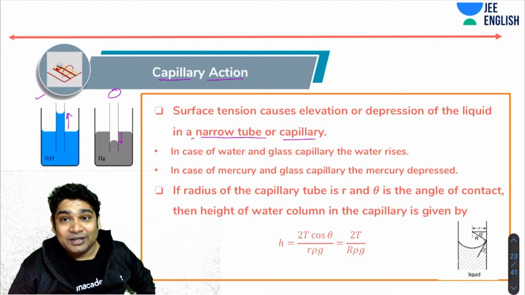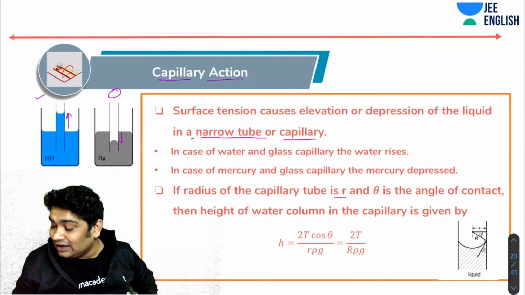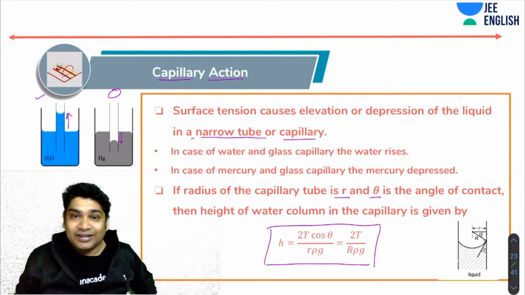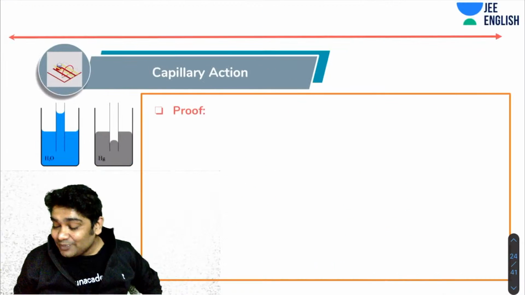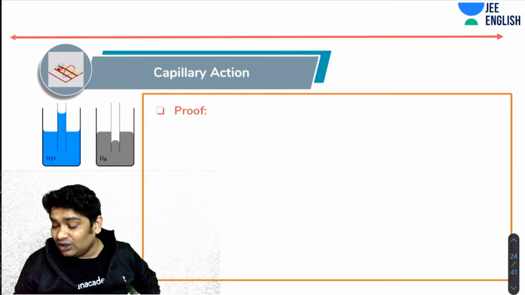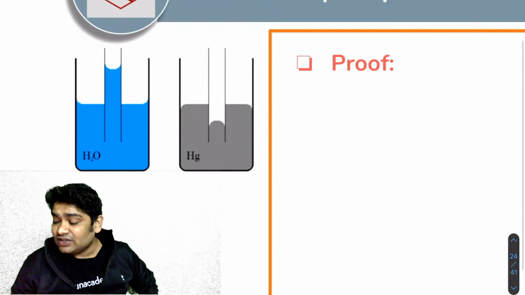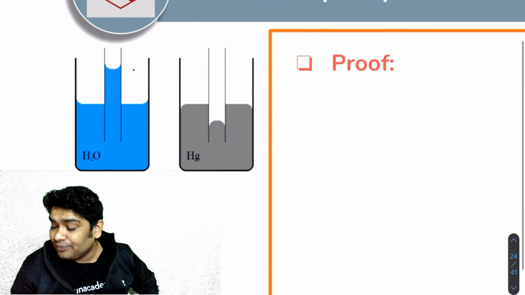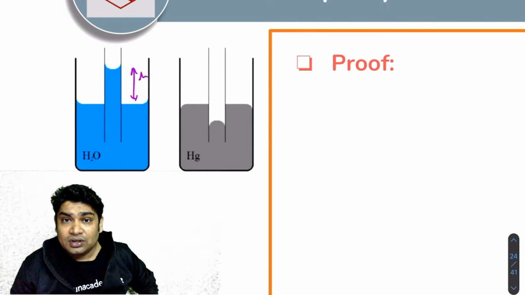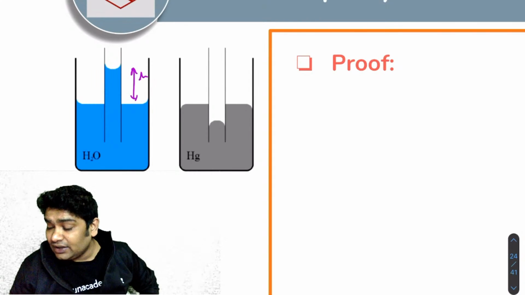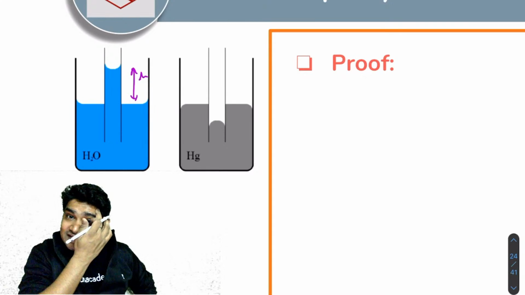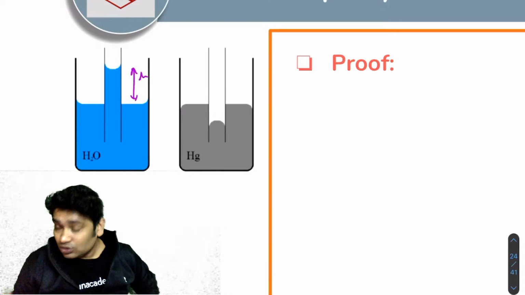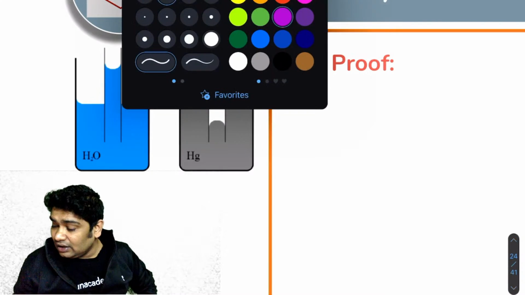Now, if the radius of the capillary tube is r and theta is the angle of contact, then the height of the water column in the capillary is given by this formula. And we can try and prove this also. So let's assume for the sake of simplicity right now that the liquid has risen up by a height h. Why it does, I will tell you that also. But let's say that it has risen to a height h and now it is in equilibrium. So let's make a diagram of this.